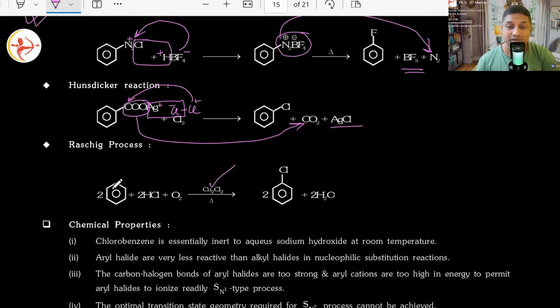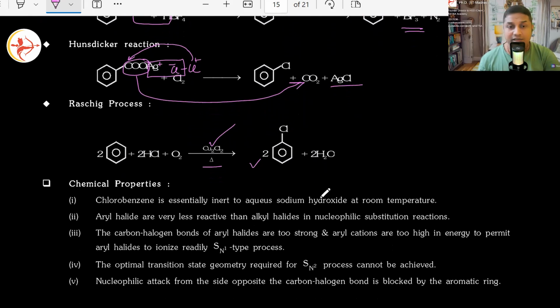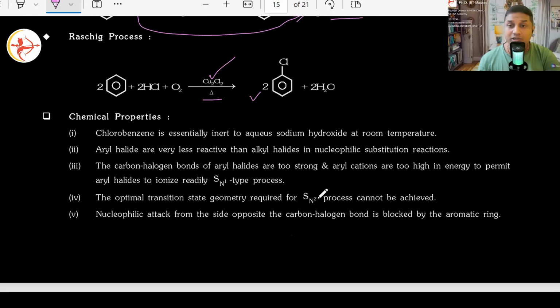The hydrogen which is present here. Yes, heat it. What will happen? You will have chlorobenzene, 2 molecules of chlorobenzene forming. Water will be given off. Correct? Now let's quickly jump onto the chemical properties of